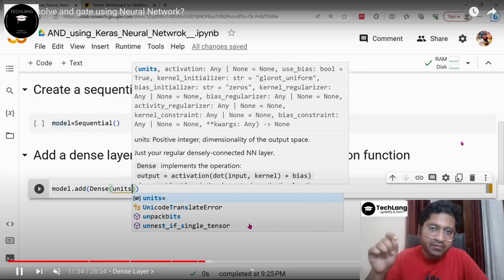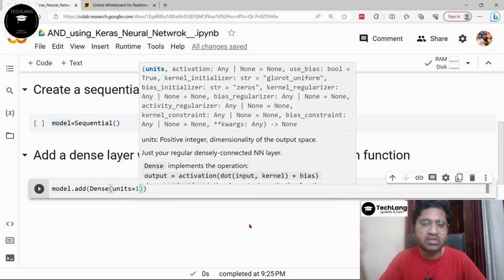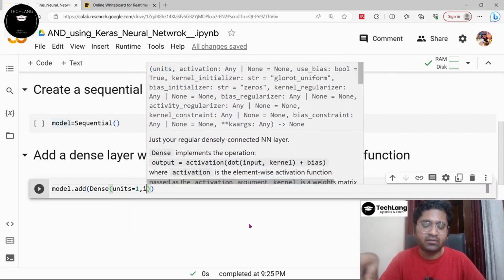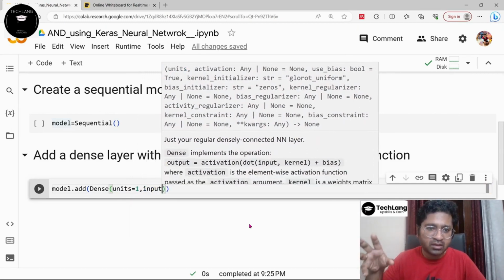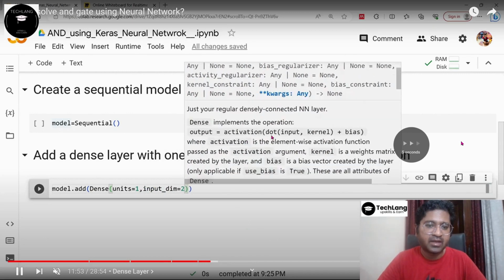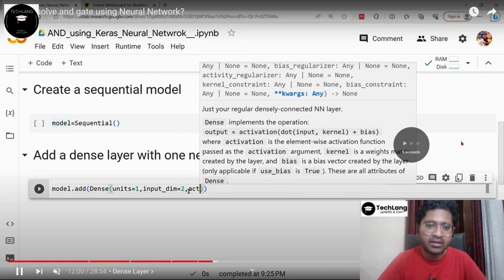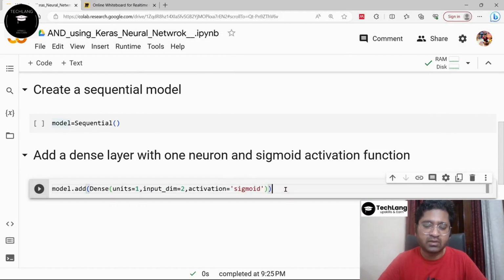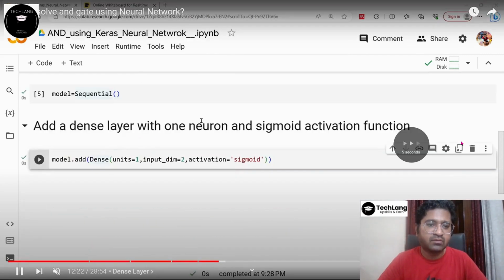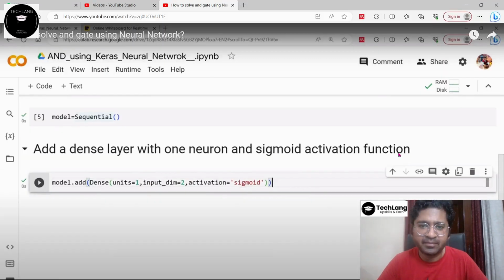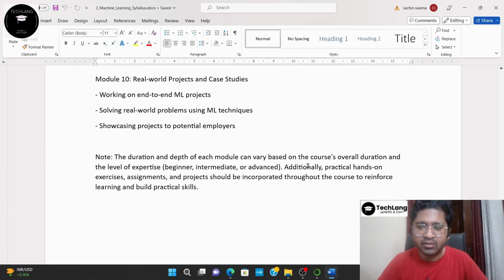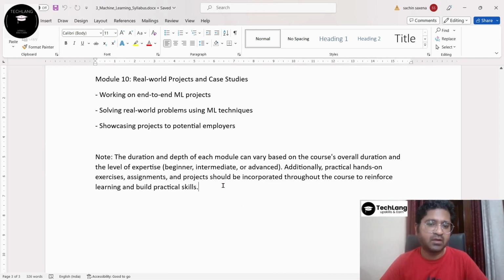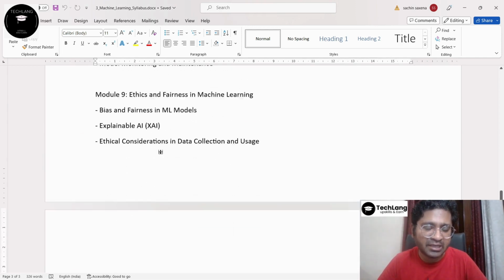Why Dense? Because every node is connected, not even a single connection is missing. We have a fully connected network, and this is going to take all the inputs here, right? So we have input dimension 2, and then we will have activation, and sigmoid is already defined, so we will include the sigmoid also. So we have defined the sigmoid activation function, and finally we will create the layer for the same, right? So this was the demo where we have the Python implementation for this syllabus,